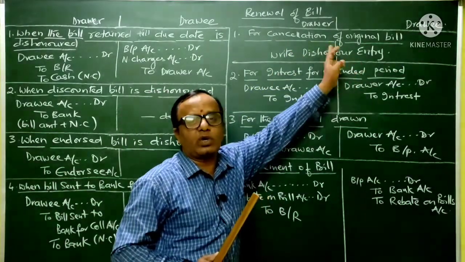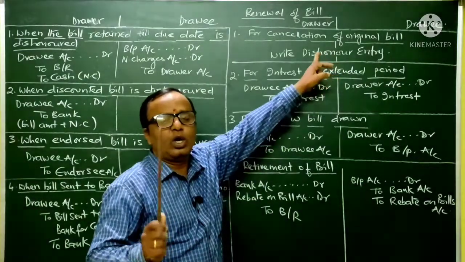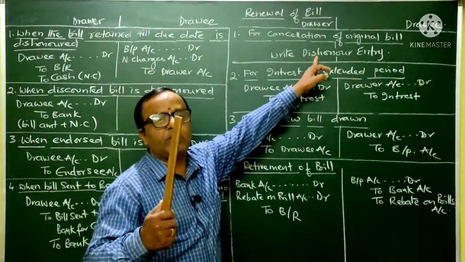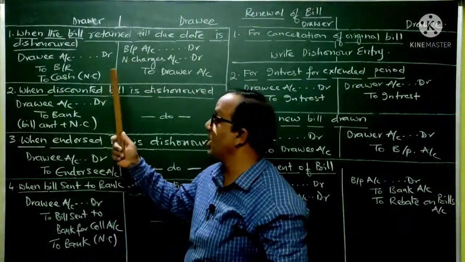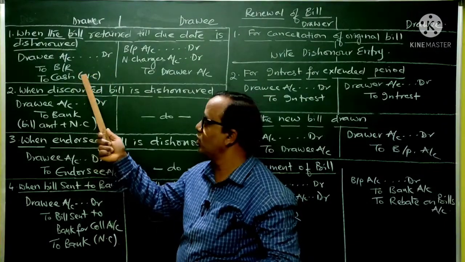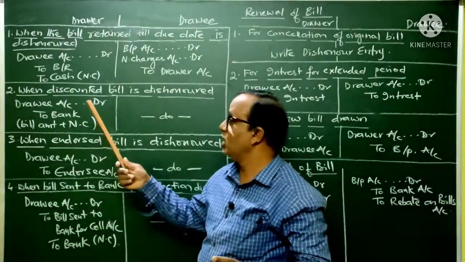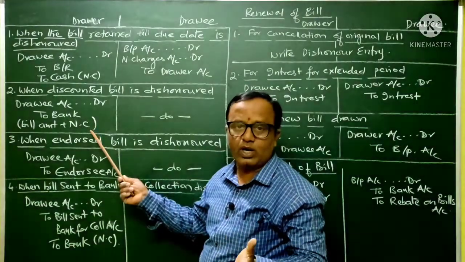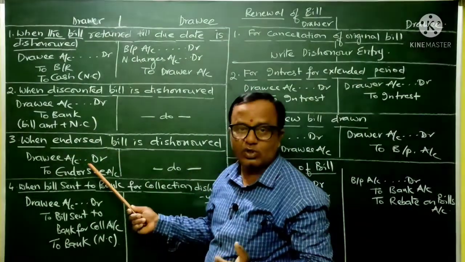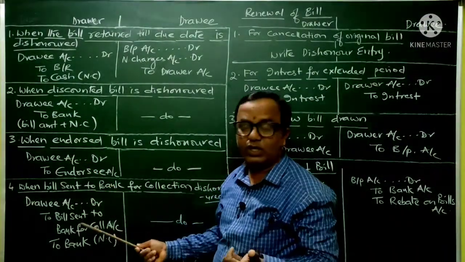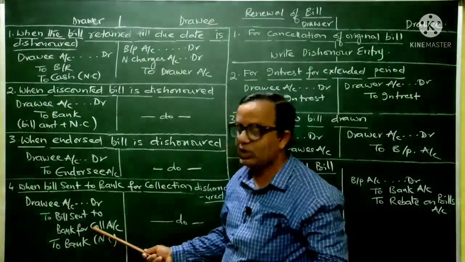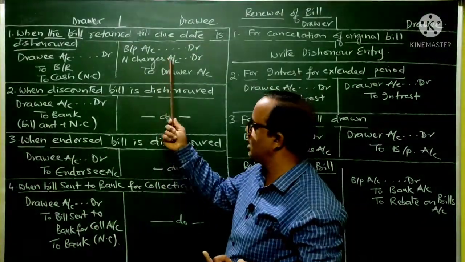What a dishonor entry means is simply this: you should understand what that particular bill has met with. Whether the bill has been retained with the drawer and is dishonored, this entry we are going to write. If it is discounted with the bank and dishonored, you will write this entry. If it is endorsed and dishonored, this entry you are going to write. If the bill was sent to the bank for collection and is dishonored, you are going to write this entry. Of course, in the books of the drawee, the same entry will come.